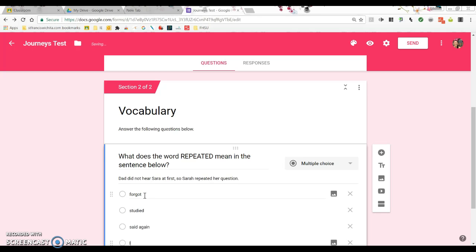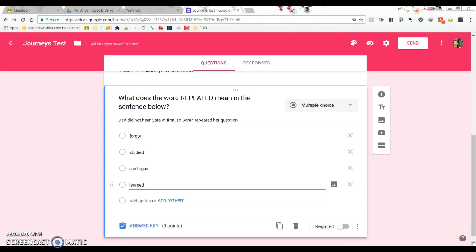So now I'm just typing in basically what my Journeys textbook has. I'm not making these up. This is from our Journeys series. So, okay, I have my question. I made sure it's multiple choice. I have my responses here.